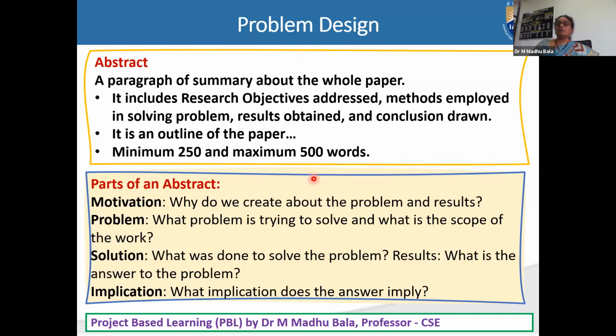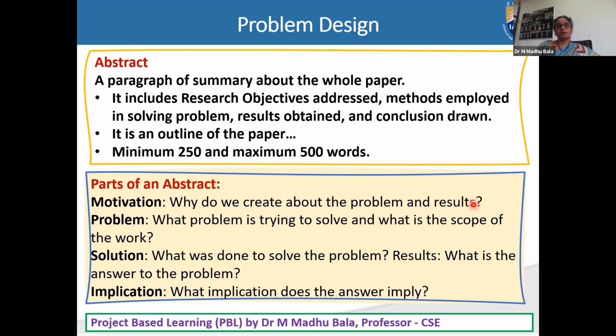I will show one project abstract today, and how to write that abstract. The major compositions required while writing the abstract are very important. The first one is motivation: why do we create this, about the problem and results? What is the need? Why are we taking association mining? Why has he taken that? What is the importance in society or in real-time applications? The first sentence of the abstract should be that.